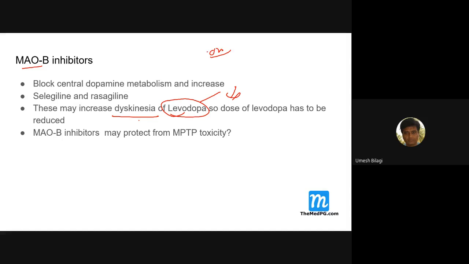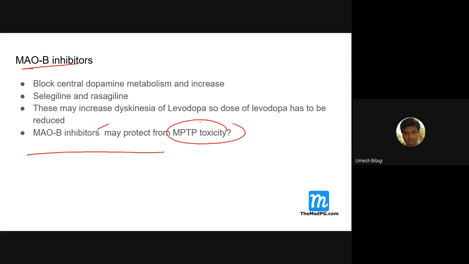Dyskinesia will start. So you should reduce the dose if you're using this drug. And there is some recent evidence that MPTP toxicity can be prevented with MAO-B inhibitors. Heroin drug abusers can develop MPTP toxicity.